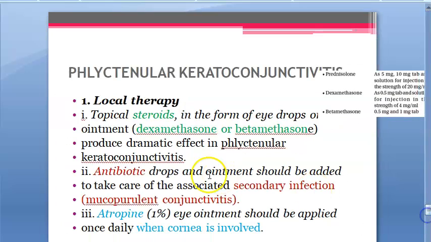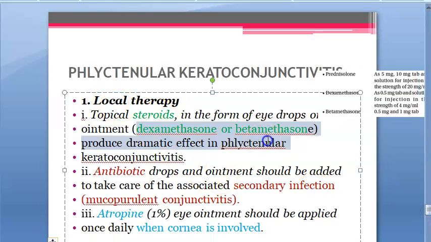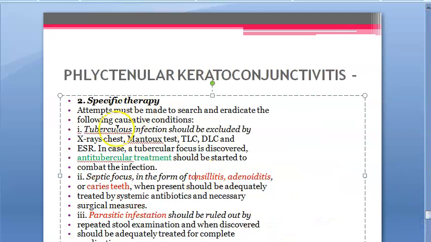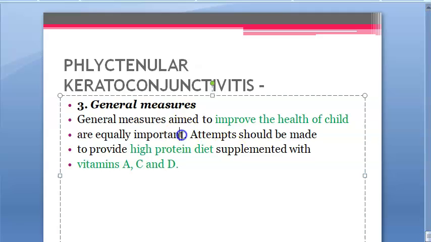Okay, management, how will you do? You find the cause first of all. Local therapy, you give steroids, dexamethasone, betamethasone, dramatic effect you will see. Antibiotics only if there is secondary infection. Atropine if cornea is involved. 1% atropine. Specific therapy, tubercular treatment if it is because of tuberculosis. If it is because of some staph, find out if it is sitting in the tonsil or the adenoid or in the teeth and give antibiotics. Parasitic infestation, give treatment for parasites. General measures, improve the health of the child, high protein diet, vitamins, etc.